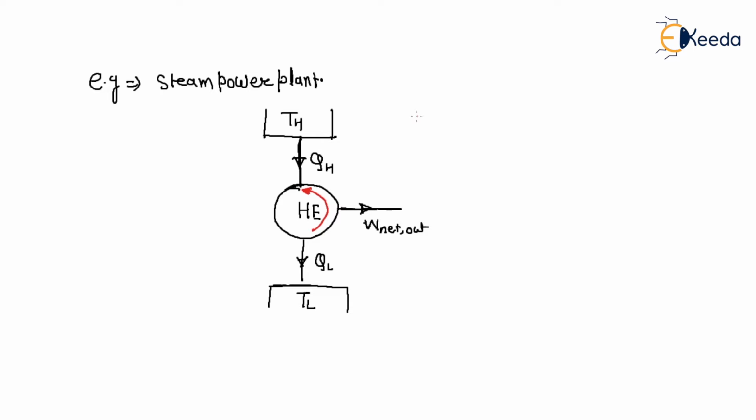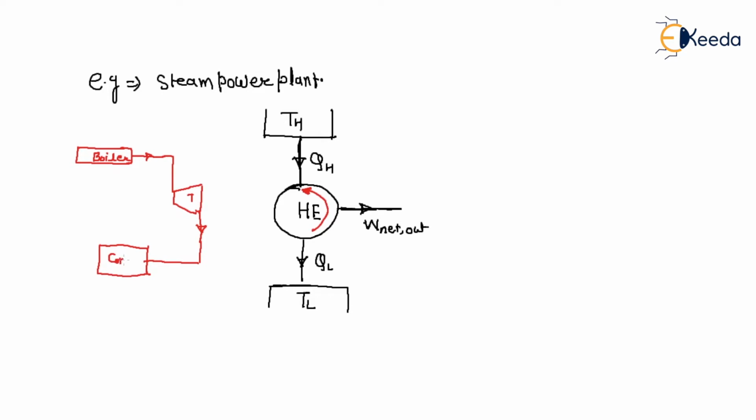So what is that steam power plant? Why is this your net out? Because we see it is like that. In a steam power plant, there is a boiler, and in this boiler steam will flow and go to the turbine. This is your turbine. The turbine exit we'll discuss in a further video, no problem. And then it will go to a